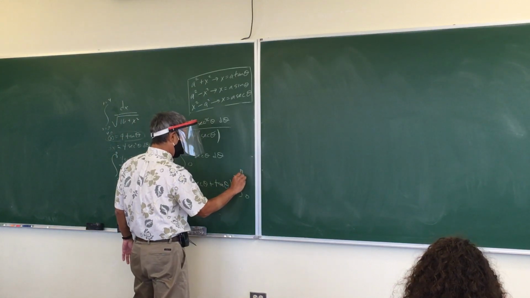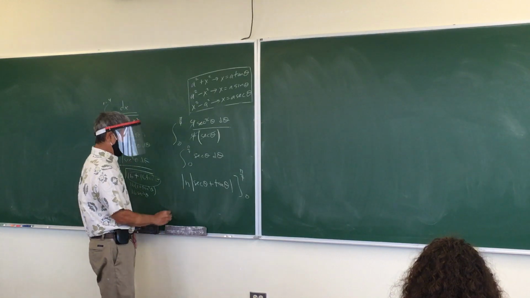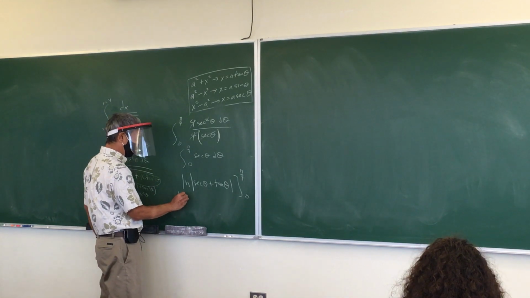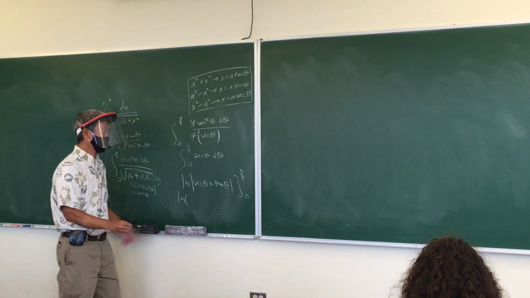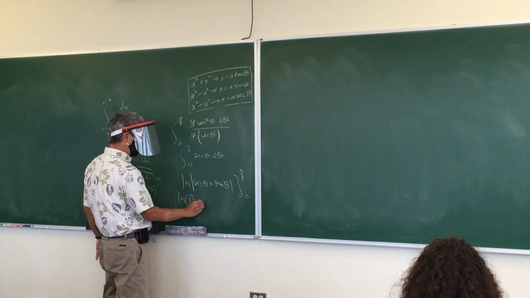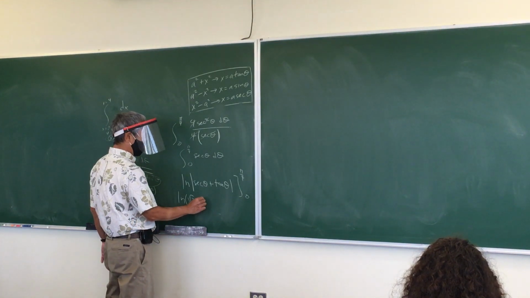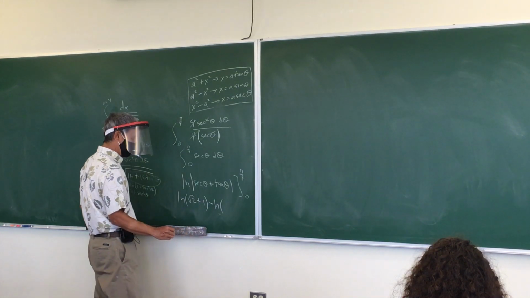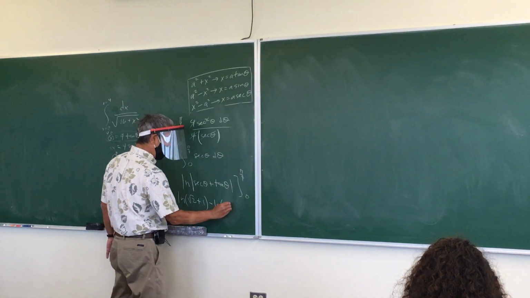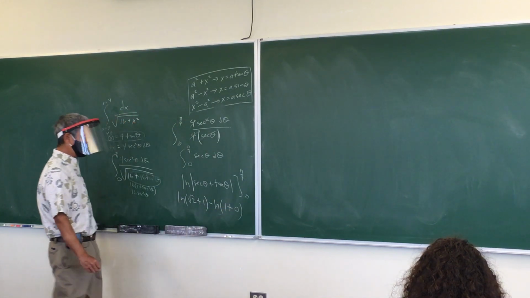0 to pi over 4, plug in the top number. Natural log, what is secant of pi over 4? Here's the hard part for some of us. Root 2. Root 2 plus tangent of pi over 4, 1. Minus, now plug in the bottom number. Secant 0, 1. Tangent 0, 0.